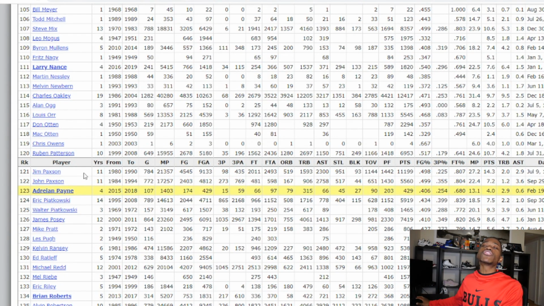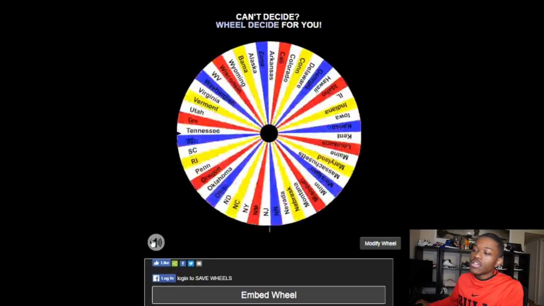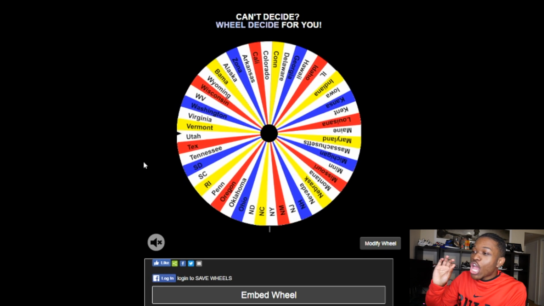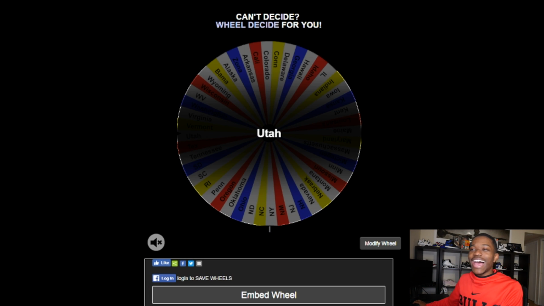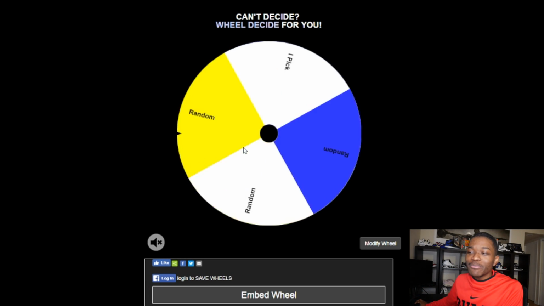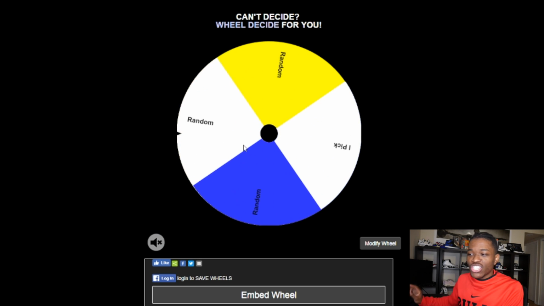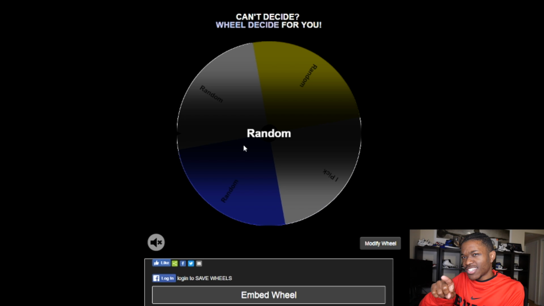So let's get into the first official spin. Oh, yeah, we got to turn that sound off. I don't like that sound. And it's going to be Utah. I don't really know many NBA players from Utah. Hopefully there is some, because the only state I remember having just one was Alaska, and I'm pretty sure that's Mario Chalmers. So a random player from Utah.